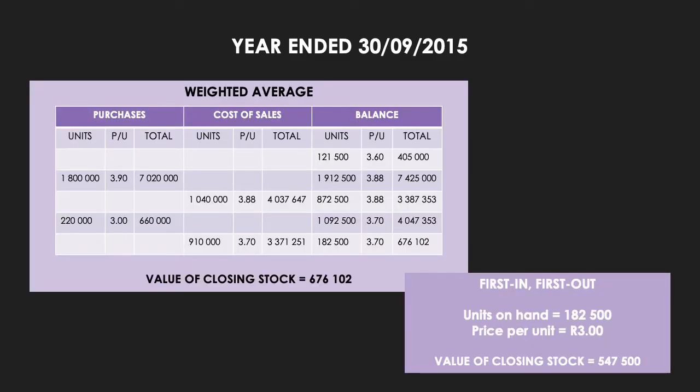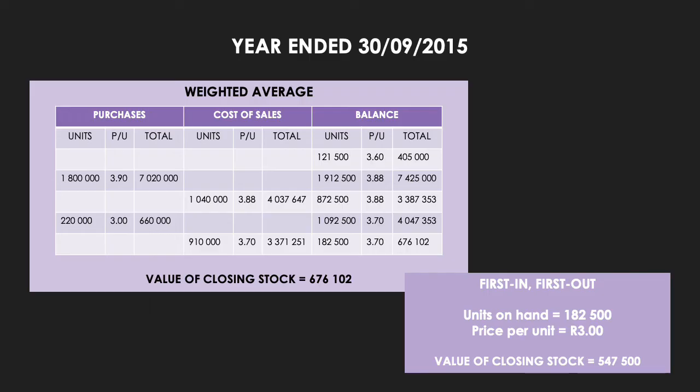Alright, now we get to the implications for the year ended 30 September 2015. And now for the year ended 30 September 2015, we were not given the closing stock values. So we need to go and work it out. So first things first, we're going to work out the closing balance of inventory according to the weighted average method. Now we know that because we have the weighted average valuation method and we use the perpetual inventory system, you cannot use the simple fraction, you have to do the whole table.